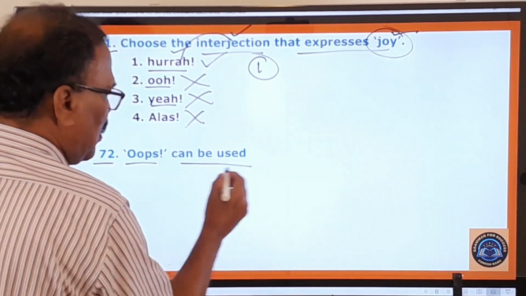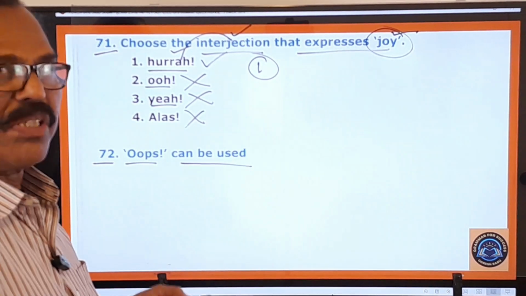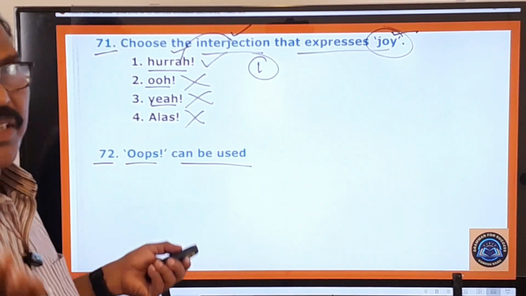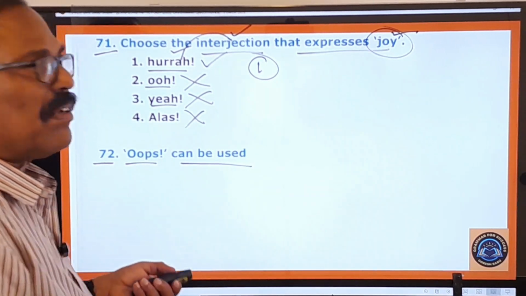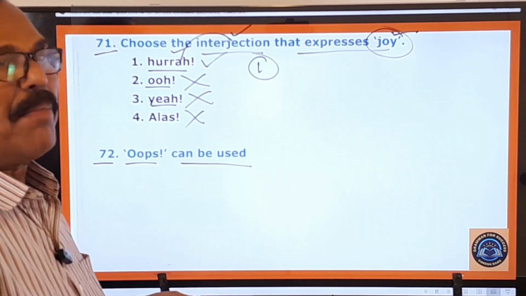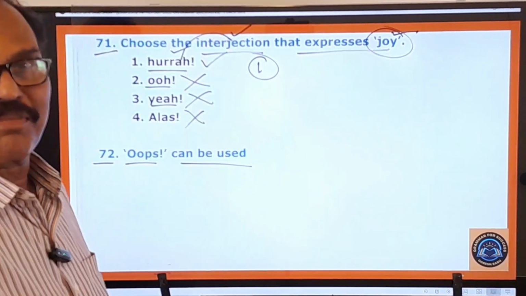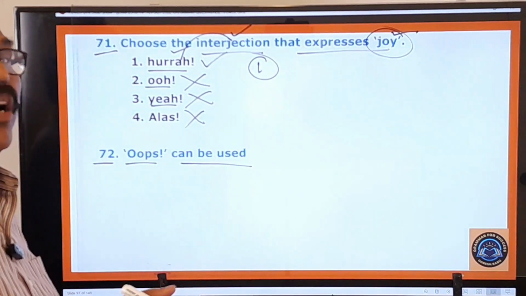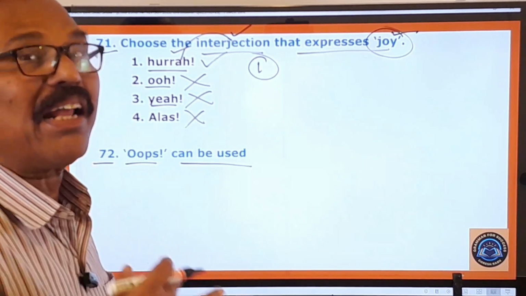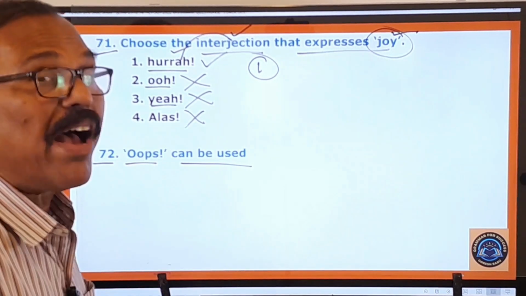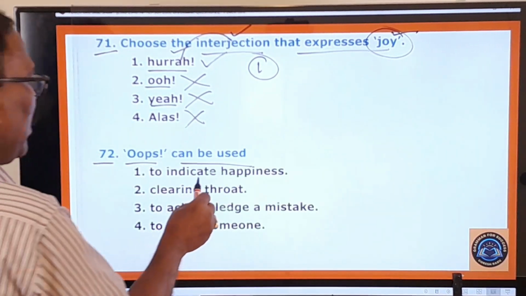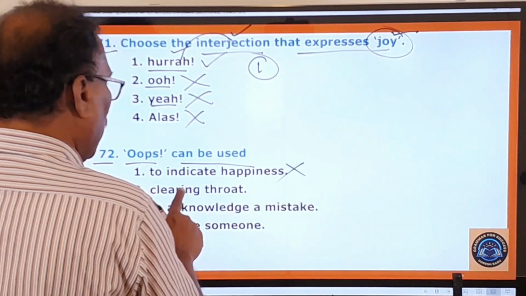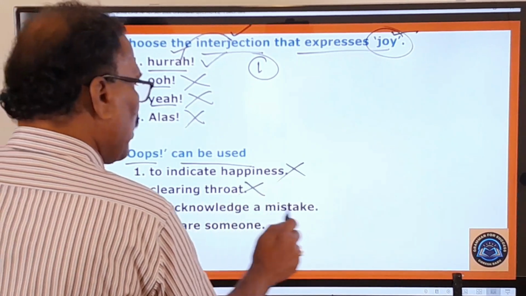Oops can be used. Generally, people use this word in the Western countries, not in our country. And in our country, in Telangana or Andhra, people say something else. In English, they say oops. But in our Telugu, we say abba, arre. Some kind of word you use. Why do you use that? To indicate happiness? No. Clearing throat? No. To acknowledge a mistake.